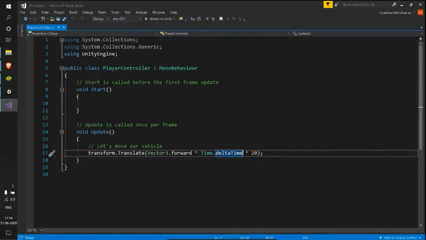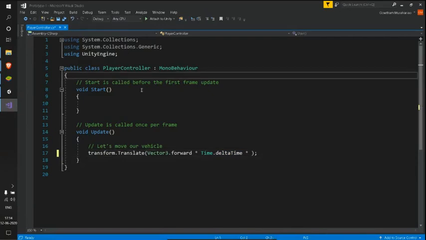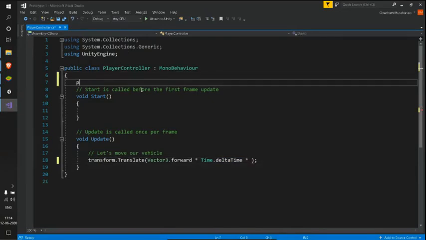And we have this 20, which is a hard-coded value, a particular value we have fixed. But it's not good practice to fix values like this. So instead I'll make use of a variable. To create a variable in here, I'll use public, which is the access modifier.